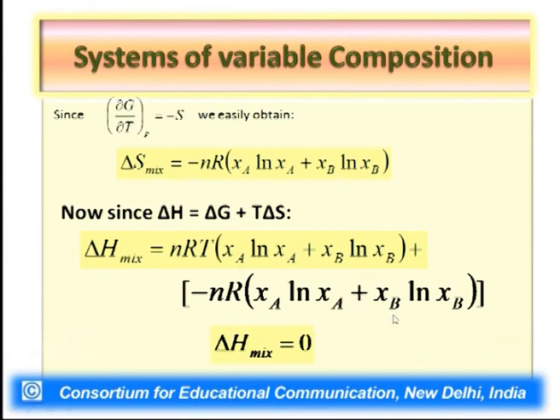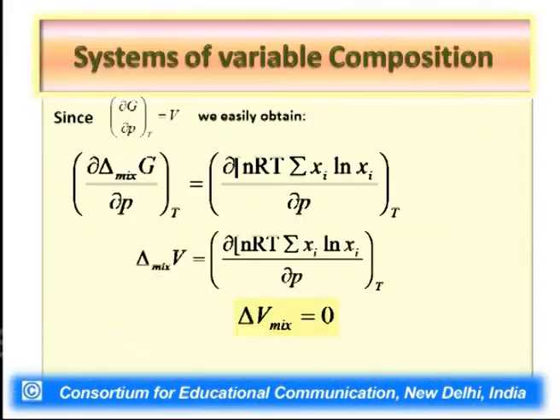Now delta H mix results from the equation H equal to G plus TS. So delta H mix equal to delta G mix plus T delta S mix. When we apply that, what we get is delta H mix equal to 0. So it clearly indicates that the decrease in Gibbs free energy of the system is not due to thermal interaction. It is basically due to the entropy effect. As the entropy increases, the Gibbs free energy of the system decreases. There is no thermal interaction, and there is no volume change also, which we can also obtain. So the mixing process is a purely entropy effect.